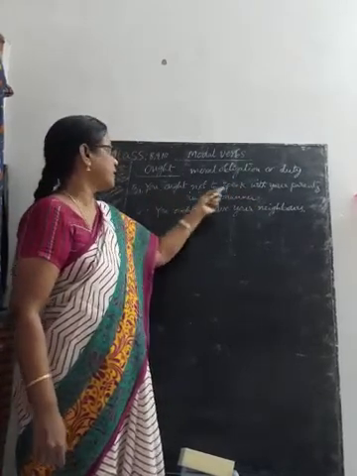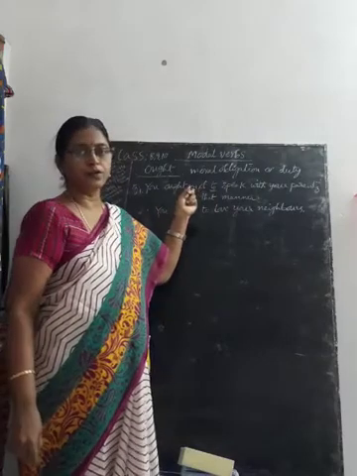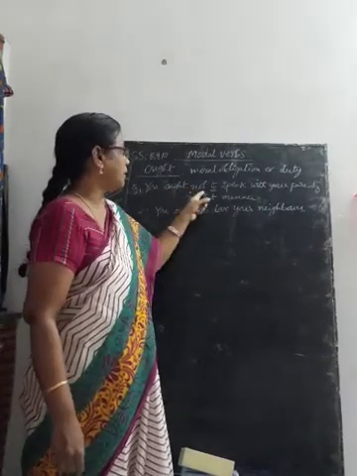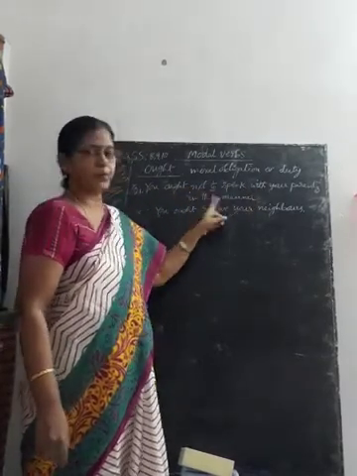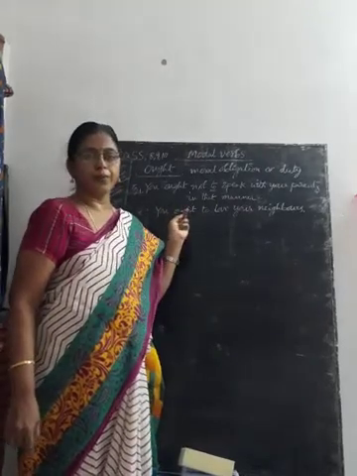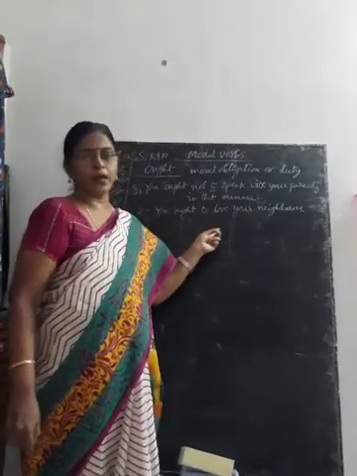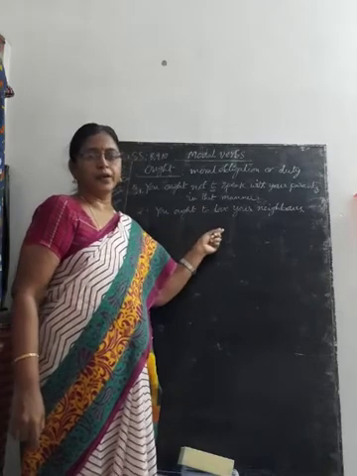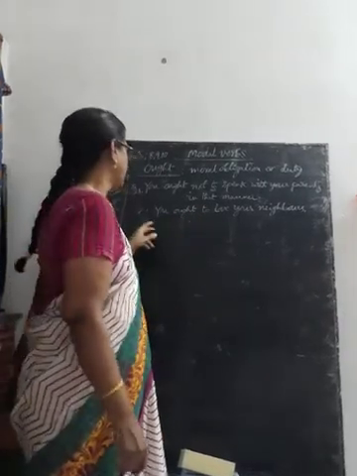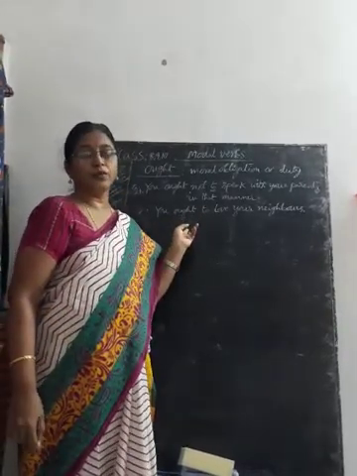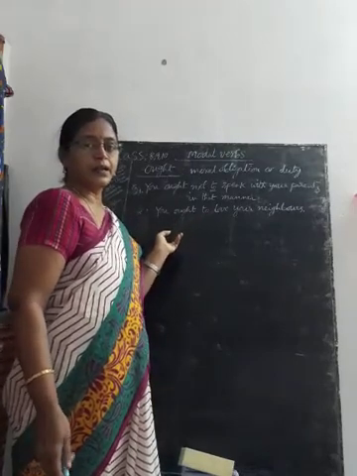I have written examples here. The negative of ought to is ought not to. You ought not to speak with your parents in that manner. You ought to obey your parents. You ought to love your neighbors. You ought to obey your teachers. You ought to look after your parents. In that way, we can write examples.